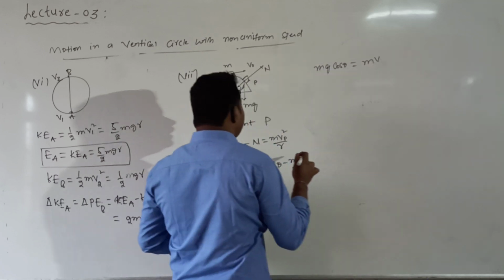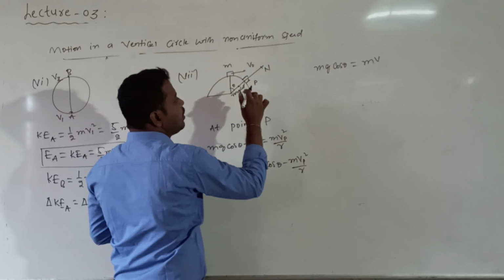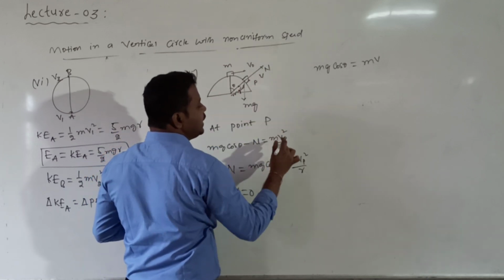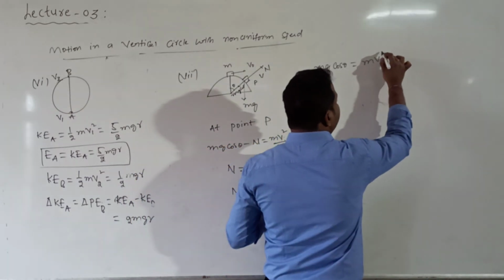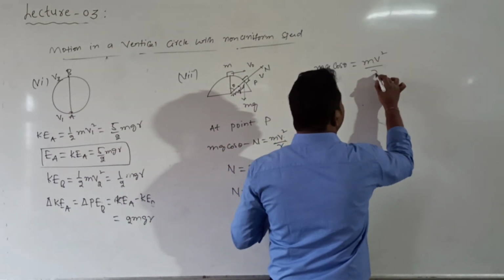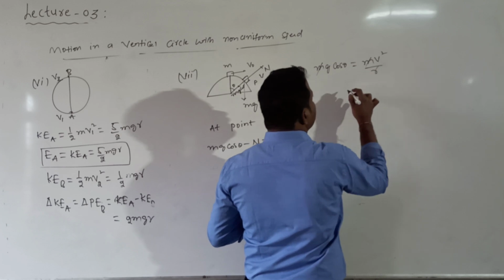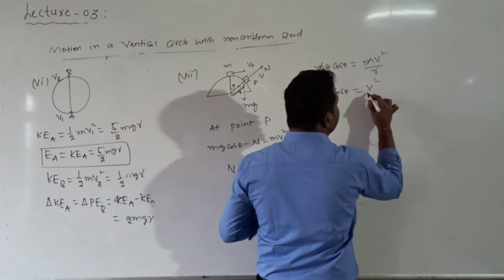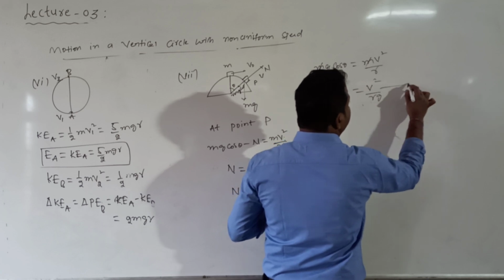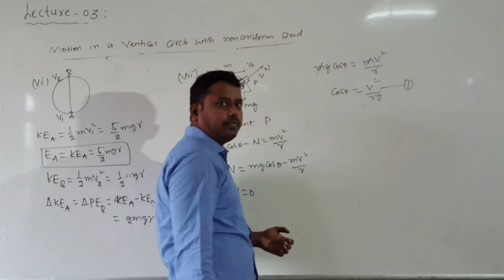Can I call this velocity simply v? Here the initial velocity is v naught, and I will call the velocity at P as v. Then I get m into v square by r. The m cancels. What is the answer for cos theta? Cos theta is equal to v square divided by r into g. Let me call this equation 1.